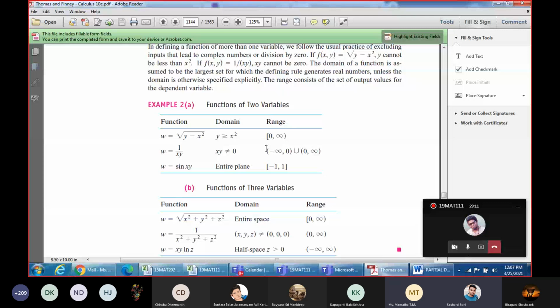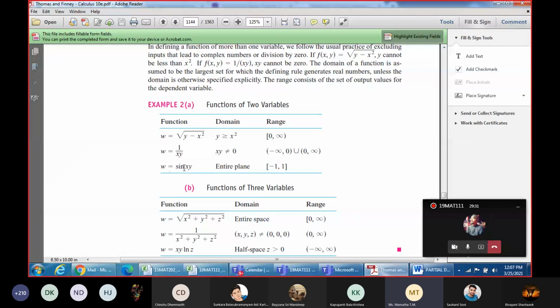If either of those variables is 0, then xy will be 0, and 1 by 0 is undefined. So you have this condition that the denominator term should not be equal to 0. Depending upon this domain, you can have the range.